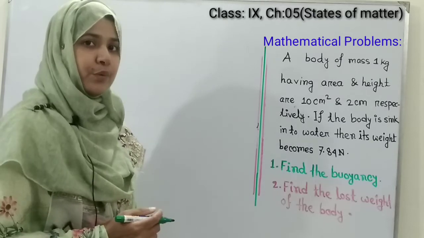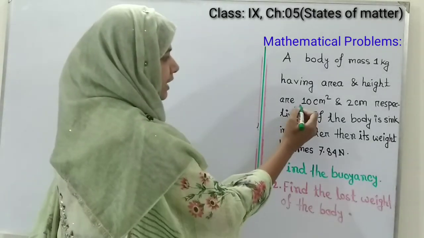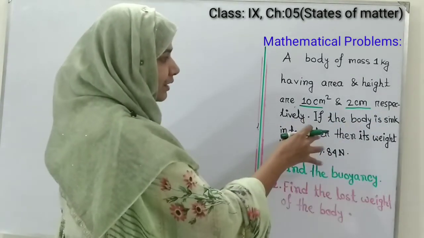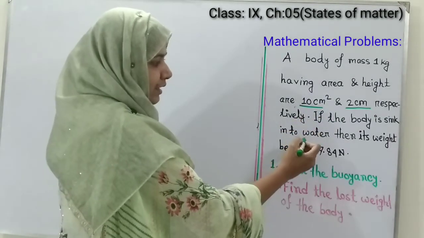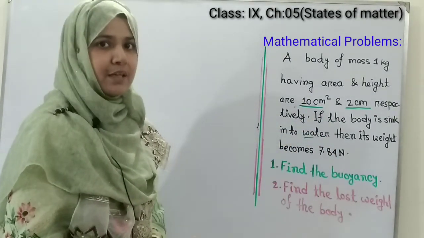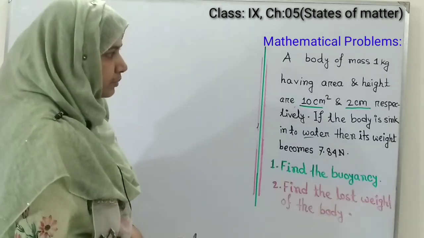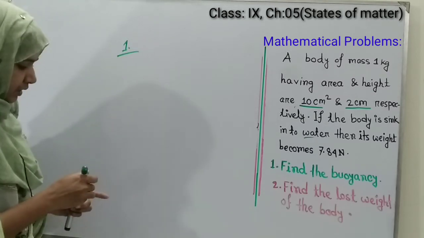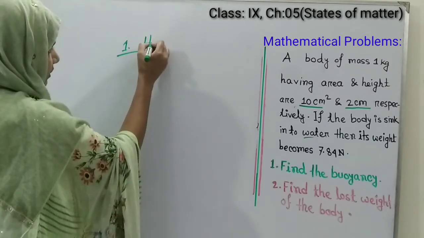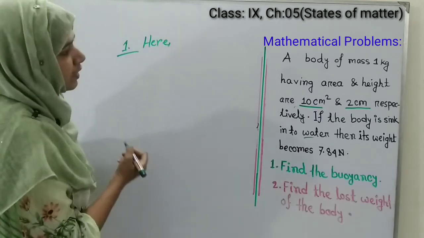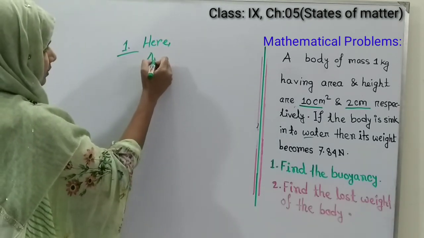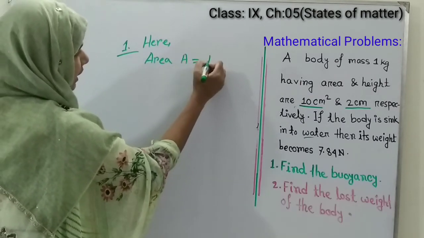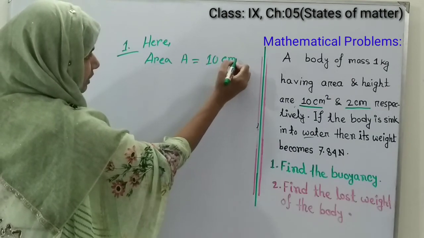To identify the buoyancy, the area is 10 cm square and height 2 cm, and the object is sunk into water. So we know that the density of water is 1000 kg per meter cube. So now let's start to solve the math. Here the given information are area, that means A equals 10 centimeter square.